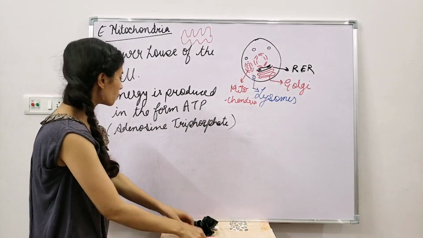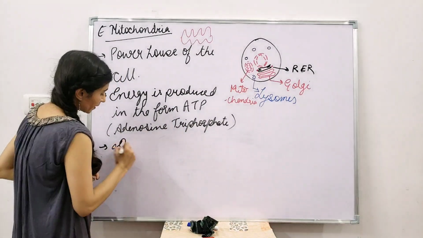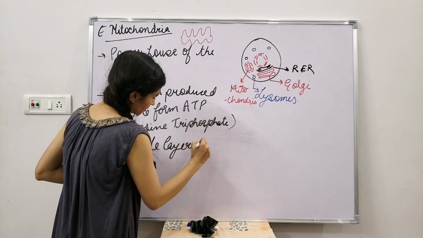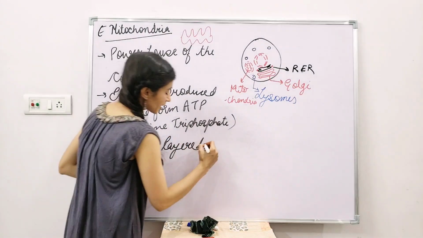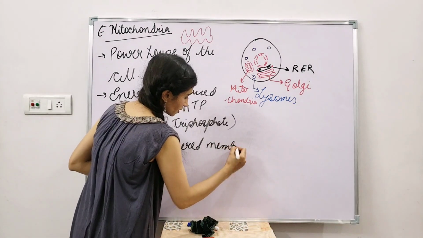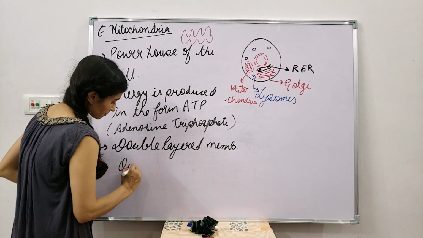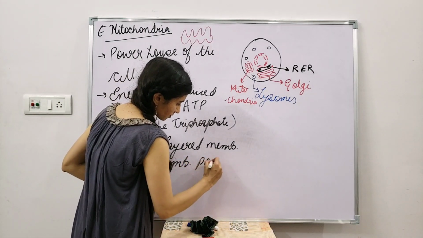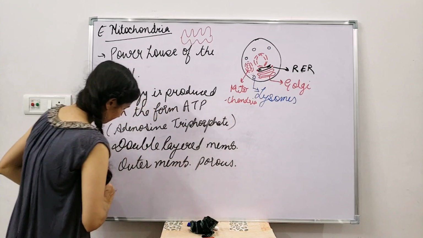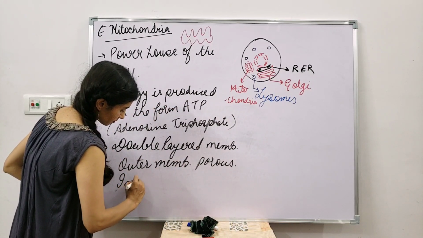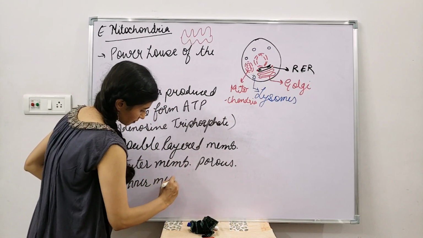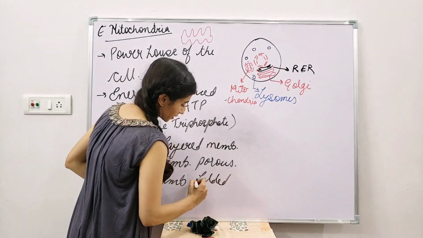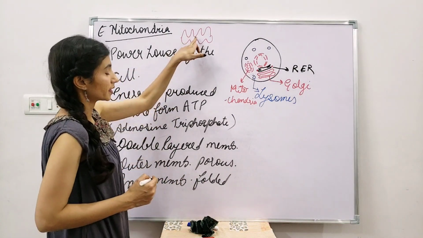So what does the mitochondria have? It has a double layered membrane. Outer membrane, porous. What about the inner membrane? Inner membrane, folded. The inner membrane is folded in nature. It is folded like this.